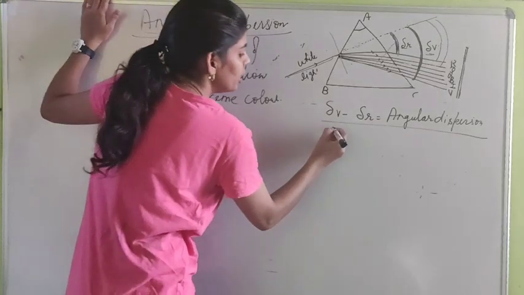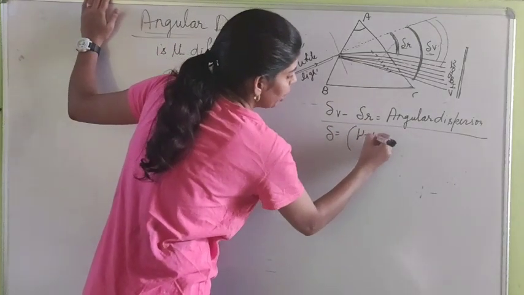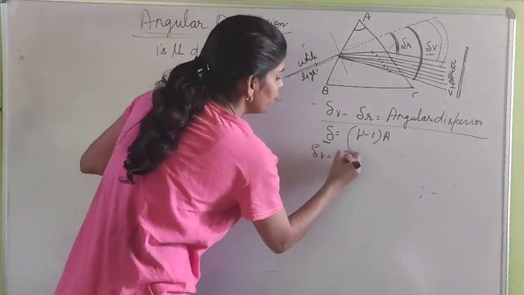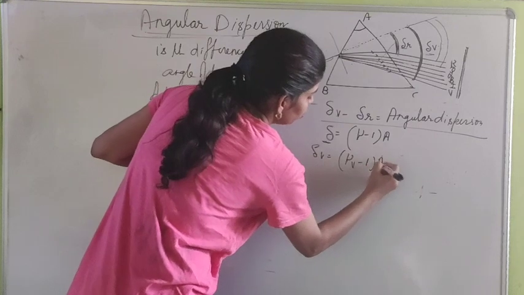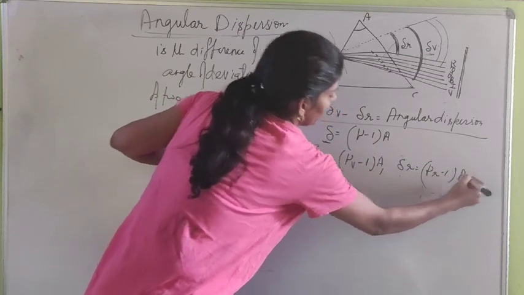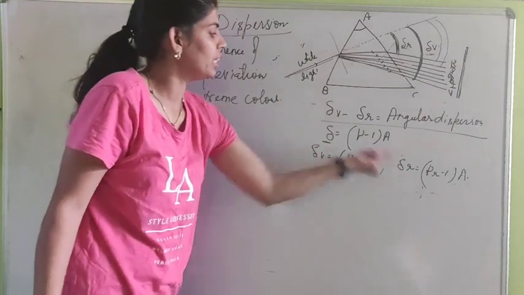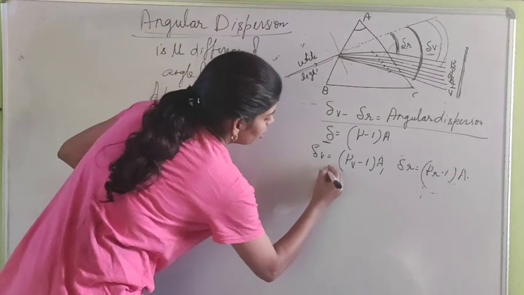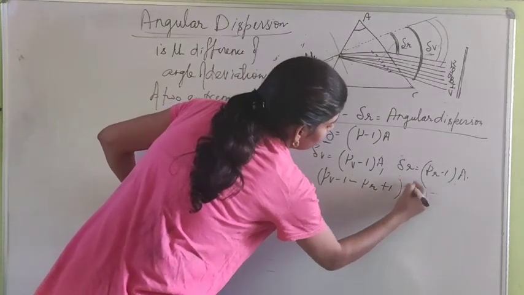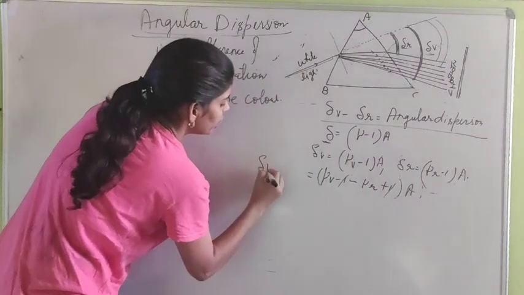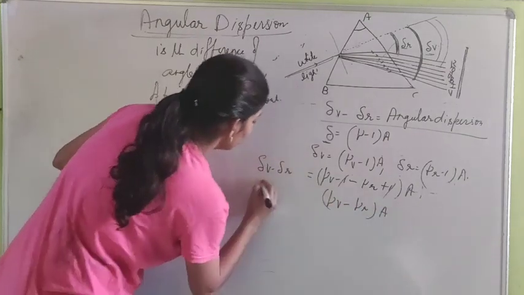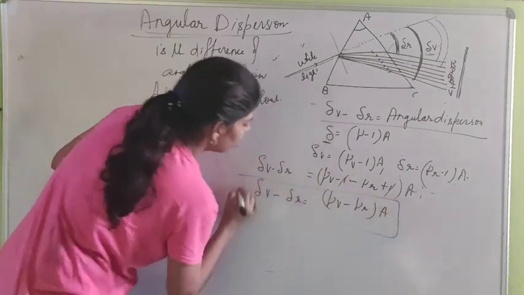In that case we have studied that the angle of deviation is given as mu minus 1 into A. So delta of V would be mu V minus 1 into A. In the same way, delta R is equal to mu R minus 1 into A. Let us put the values of delta V and delta R in this equation and we get mu V minus 1 minus mu R plus 1 into A. 1 and 1 cancel and we are left with delta V minus delta R is equal to mu V minus mu R into A. So this is known as angular dispersion.